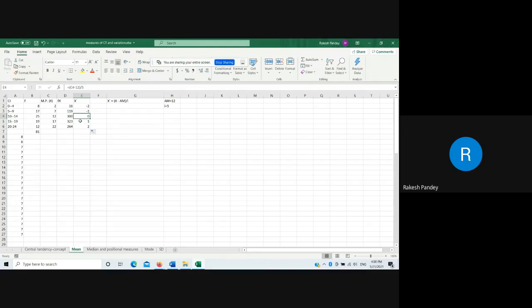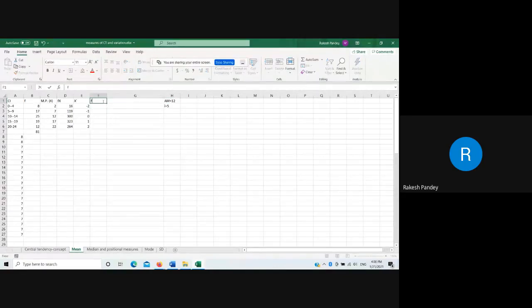We can put a 0 against the assumed mean, and all the values lower than this assumed mean get negative values: minus 1, minus 2, and if another class was also there, then we can go up to minus 3. Then on the higher side, we will write 1, 2, 3 like this. And then I am deleting this formula for creating some space.